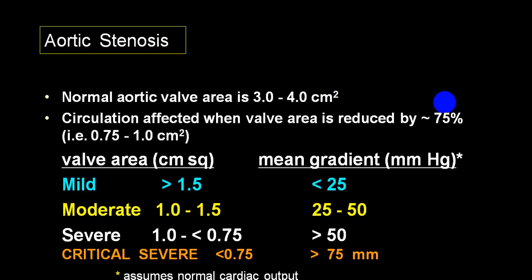If you measure the pressure gradient across the valve, less than 25 is called mild, between 25 to 50 moderate, more than 50 severe, and more than 75 critical. This is what is commonly utilized for mentioning the severity of aortic valvular stenosis.